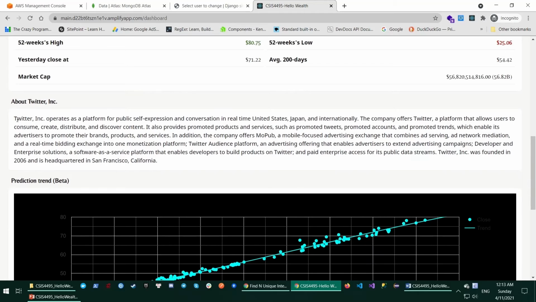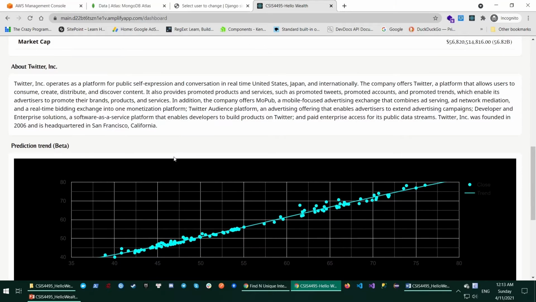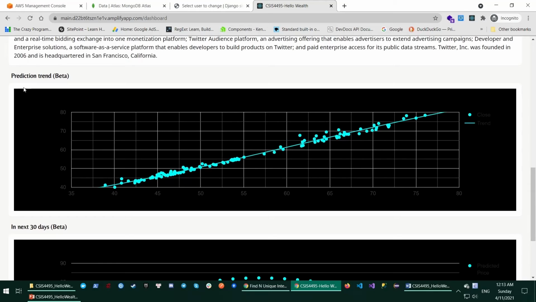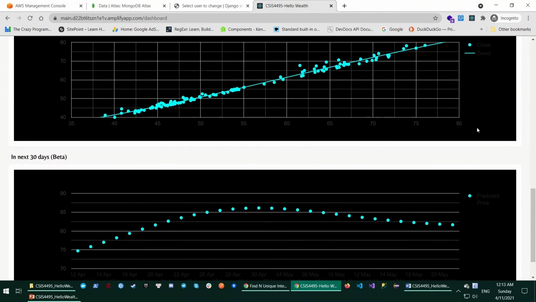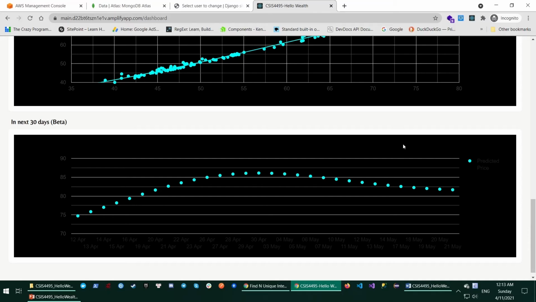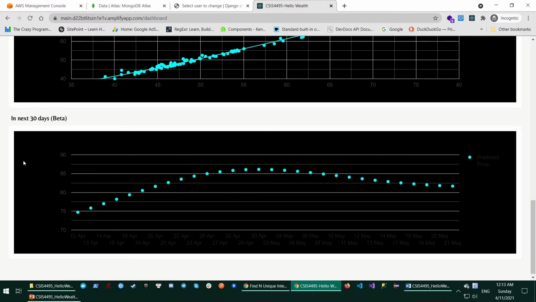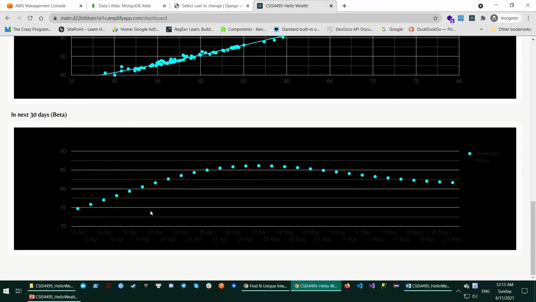Here's a little bit of information about the company, and here's the prediction we did with machine learning. Here's the price trend data. As the chart shows here, we can see that Twitter is about to rise in the near future. But in the next 30 days, the price is predicted like this.